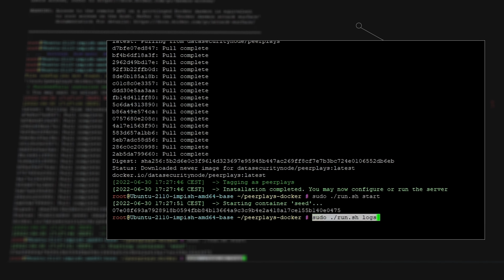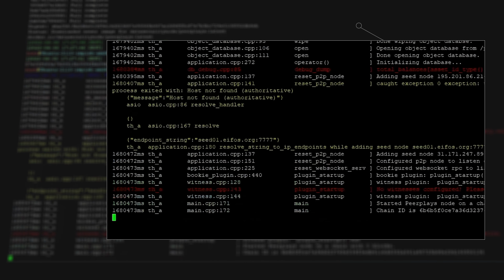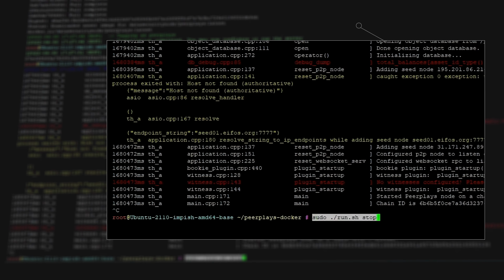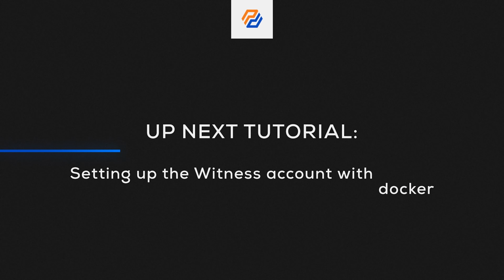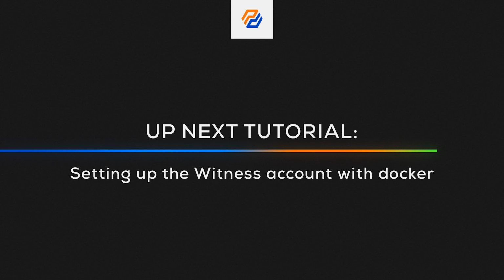If we check the logs, we'll see that we have to set up our config file with our witness information. For now, we'll stop the node. In the next video, we'll set up the witness account. With Docker, you'll get to the CLI wallet with the remote wallet shell script command.